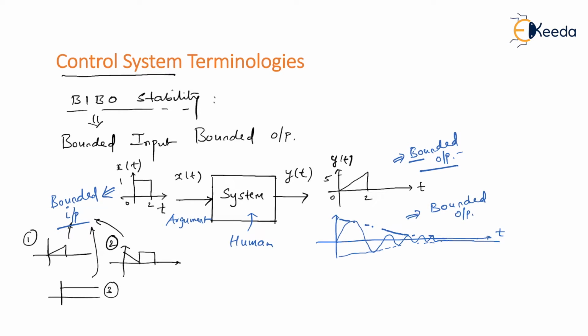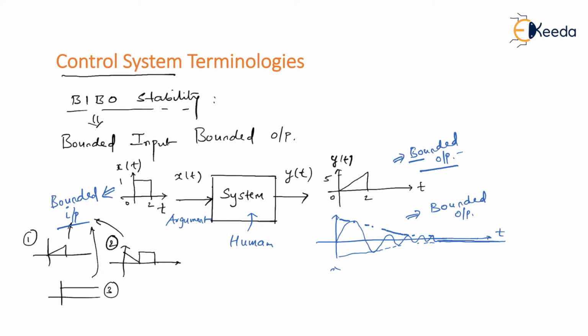But if you remember, when I gave the definition of BIBO stability, it is defined as for a bounded input, you get bounded output without localized oscillations. As you can see, there are oscillations present, but these oscillations are not lasting longer. I mean, these oscillations are dying out at the end, and at the end, you are getting a steady state output. And therefore, I can define this as a bounded output without localized oscillations, and still, the system is said to be a BIBO stable system.